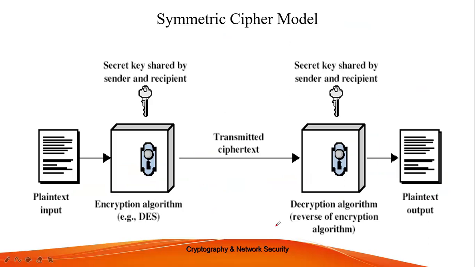The same thing is shown in this slide. You can now see in a much clearer way that this is my symmetric cipher model, this is my plain text, and this is my encryption algorithm. For example, we are using here a symmetric encryption algorithm, the most popular one, called DES, and it uses a key of 56 bits, which we will study in coming video lectures.